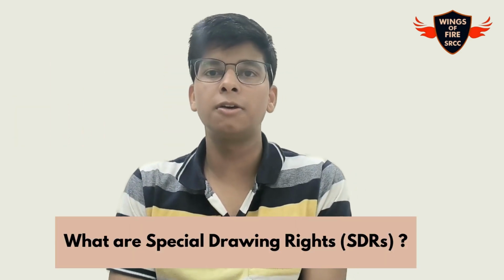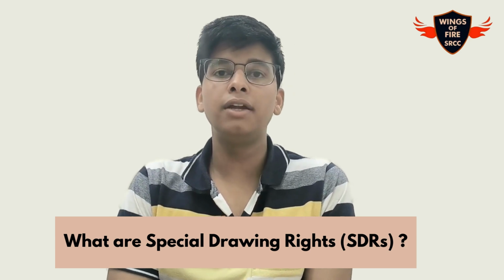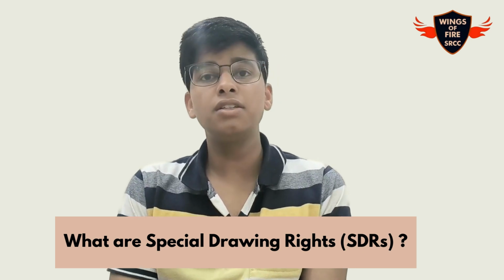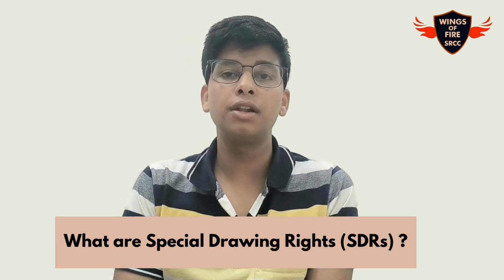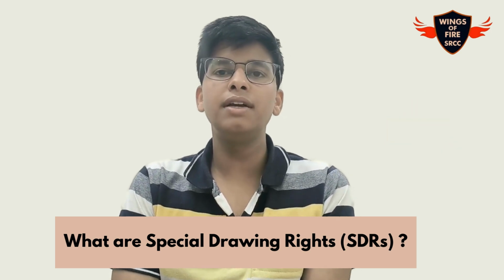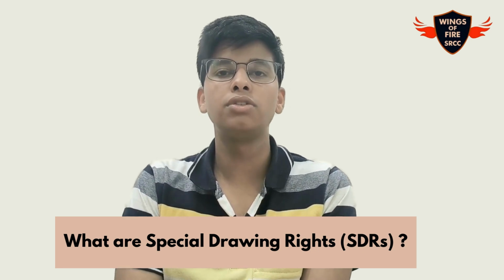SDRs are an international reserve asset created by the International Monetary Fund in 1969 to supplement the official reserve of its member countries. SDRs are not a currency, but rather a potential claim on the freely usable currencies of the IMF members. This means that SDRs can be exchanged for other currencies such as US dollars, euros, and Japanese yen.